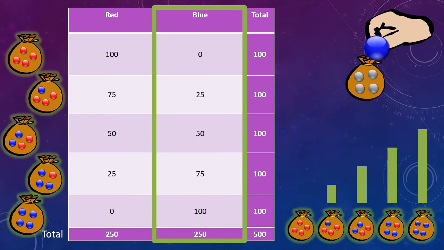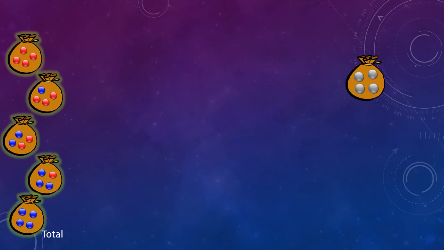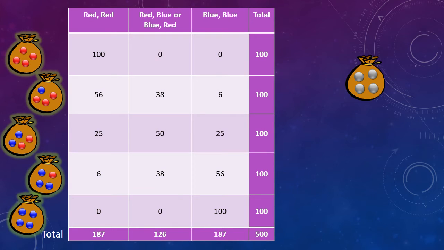Drawing out our marble gave us some information about what's in the bag, but we could really do with more information to distinguish between the remaining possibilities. Let's put the first blue marble back in the bag, shake it up, and draw a second time. Just as before, we can make a table of what we would expect from 2 draws from each of our models. If the bag has 1 blue marble and 3 red marbles, out of 100 trials, we'd expect that 38 of them would give us a red and a blue marble, and we'd expect 6 of them to give us 2 blue marbles, and so forth.